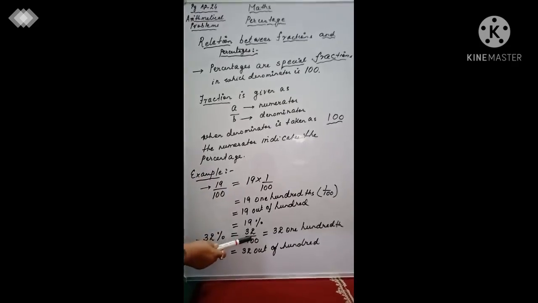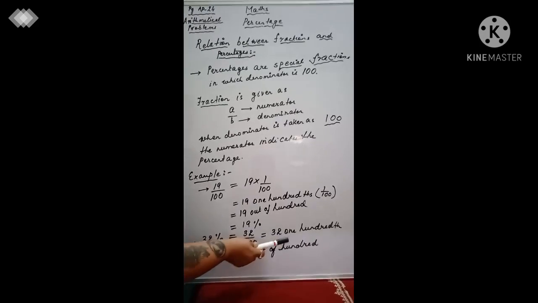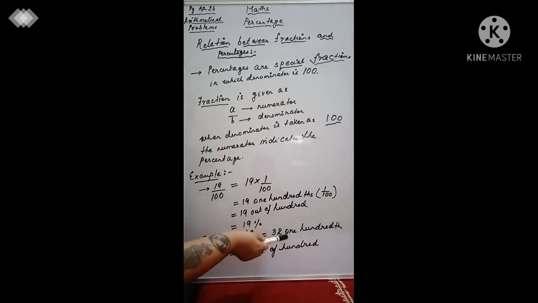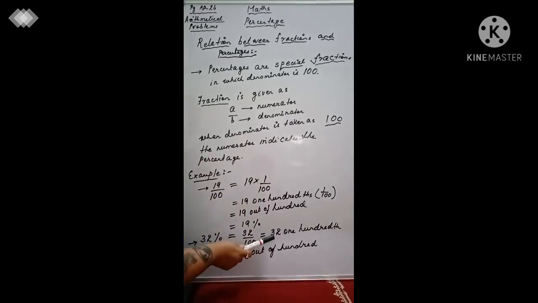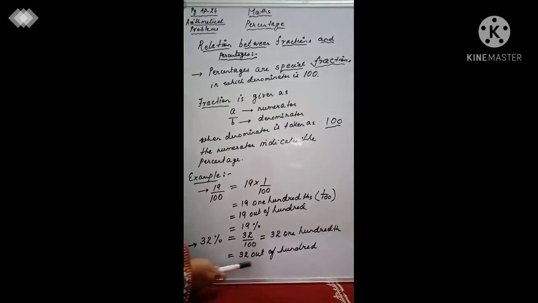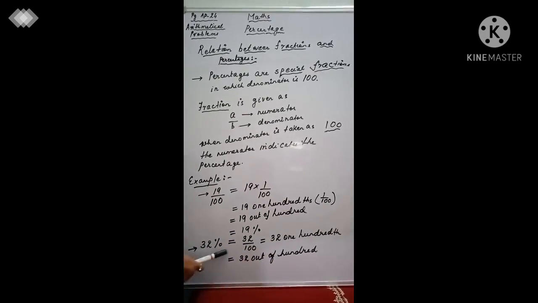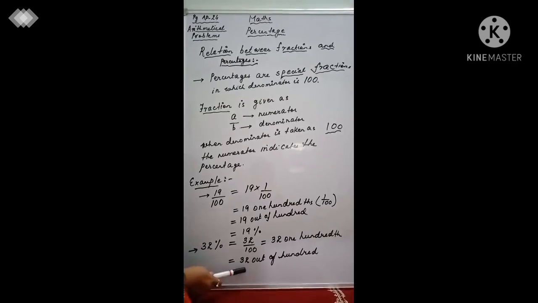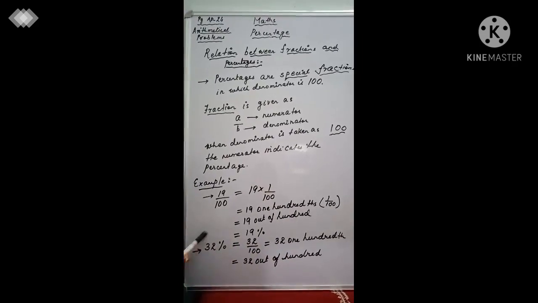It can be written as 32 into 1 by 100. This 1 by 100 means one percent, which can also mean it is 32 out of the 100 units. So 32 out of 100 means that it is 32%.